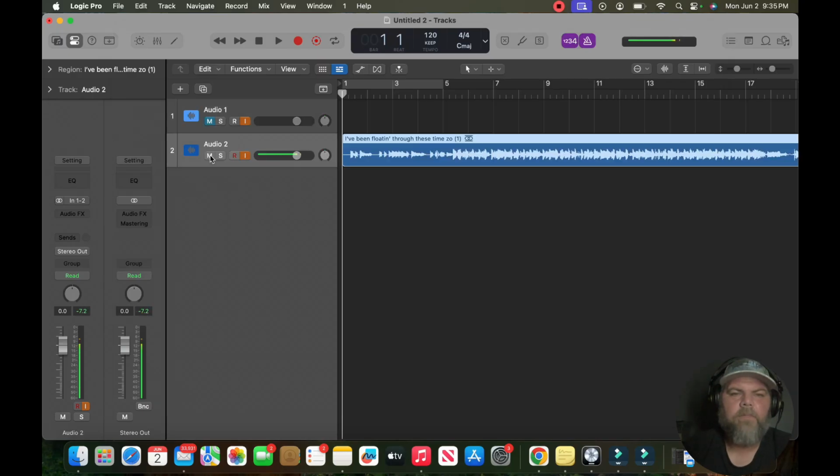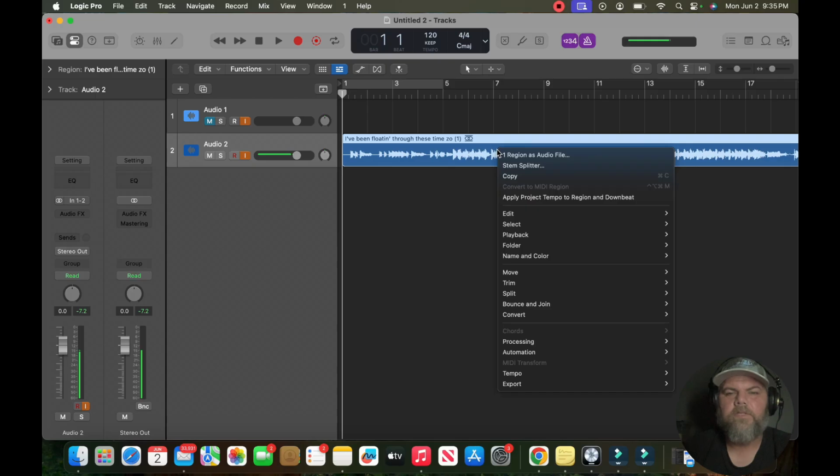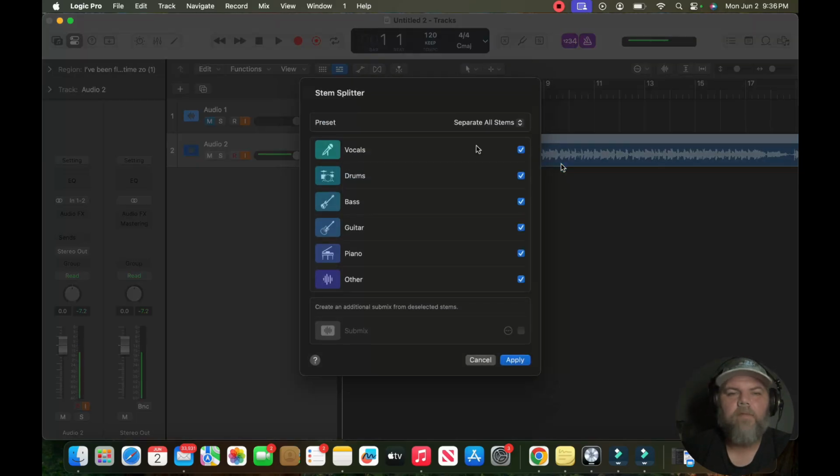Once I've got my song in my DAW here, I'm going to click on the song itself. Now in Logic, they have a new stem splitter, which does a really good job of separating the vocals and everything. So you just want to go ahead and separate those vocals. And I'm just going to separate all the instruments. You'll notice here that we now have guitar and piano in Logic, along with the traditional other, bass, drums, and vocals.